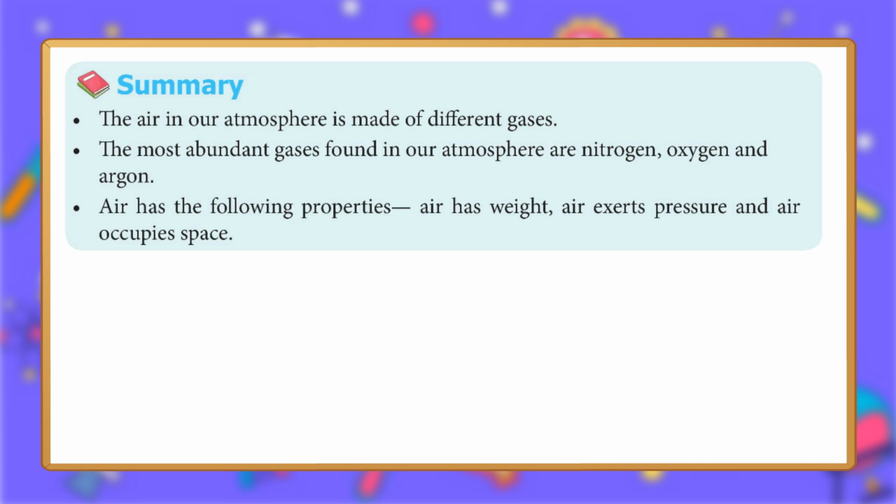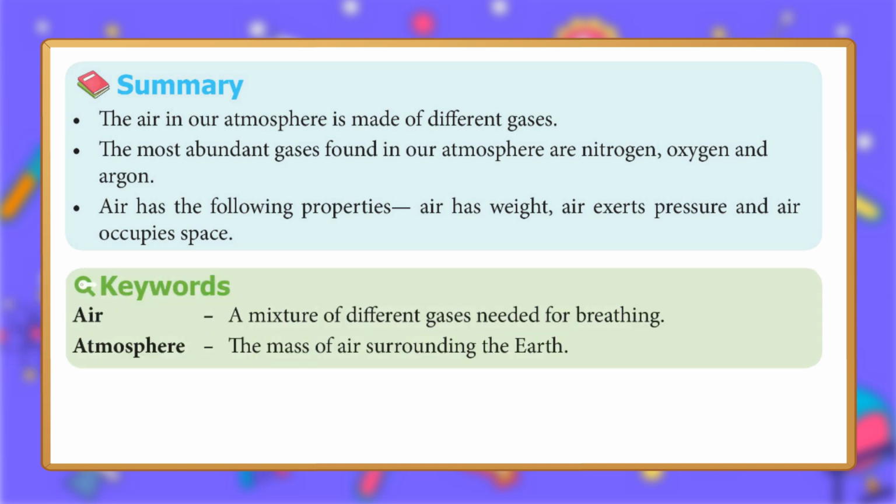Summary. The air in our atmosphere is made of different gases. The most abundant gases found in our atmosphere are nitrogen, oxygen and argon. Air has the following properties: air has weight, air exerts pressure and air occupies space. Keywords. Air: a mixture of different gases needed for breathing. Atmosphere: the mass of air surrounding the Earth.